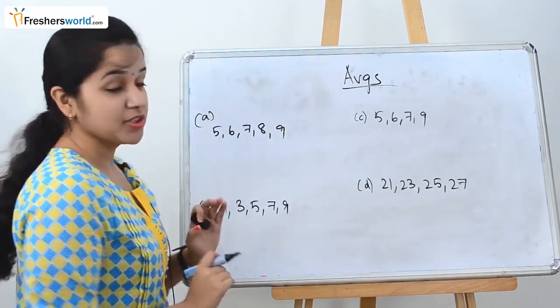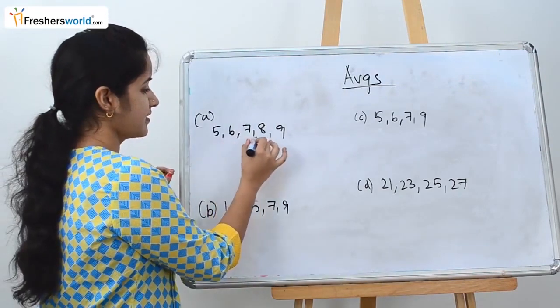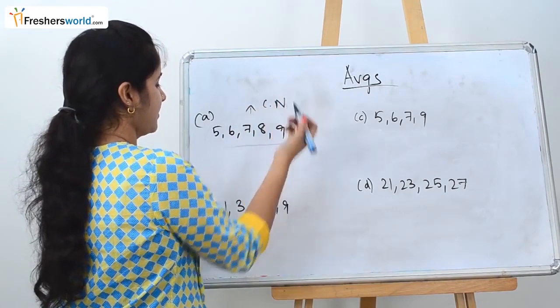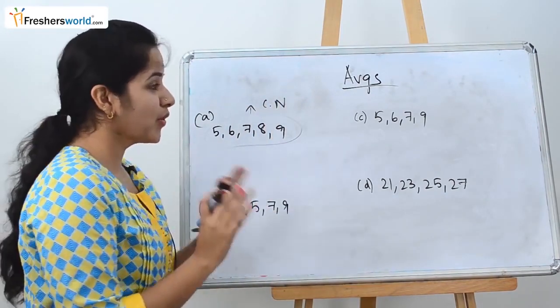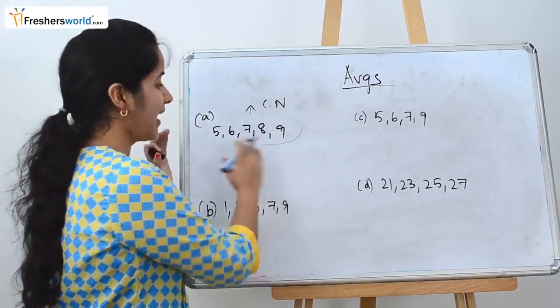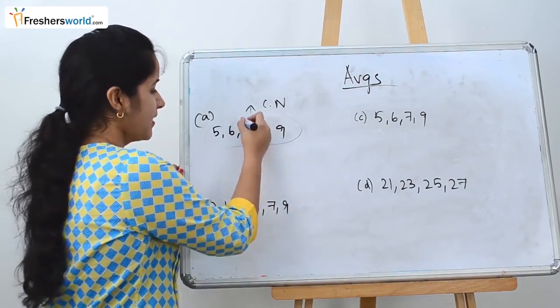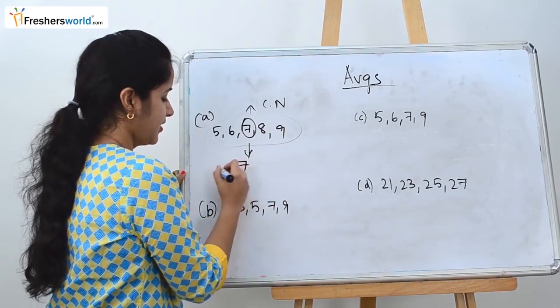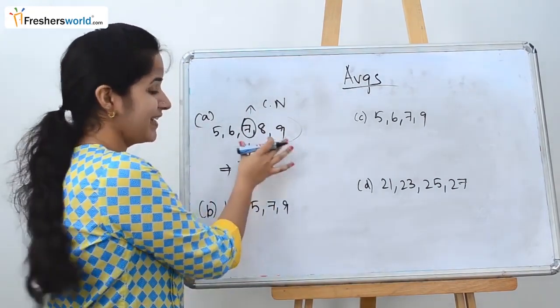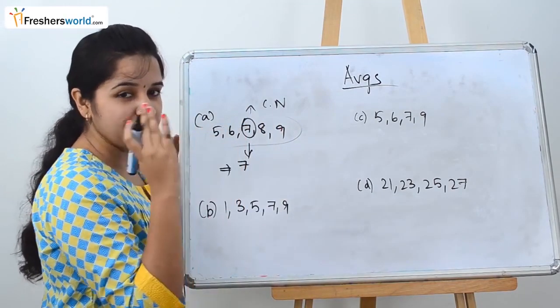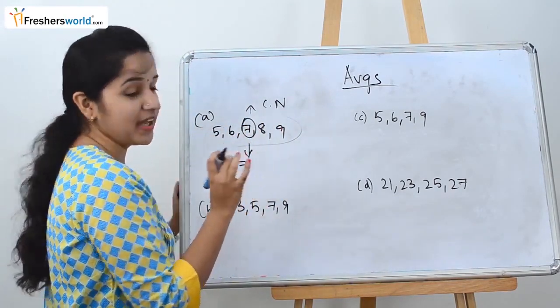The first question that they have given is 5, 6, 7, 8, 9. As you can see, these are consecutive numbers. By seeing this, you don't have to use the general averages formula, adding all these and dividing by 5. It is always known that the middle number is your average. You can cross-check it by adding and dividing by 5. So if you are given consecutive numbers, always remember that the middle one is the answer.